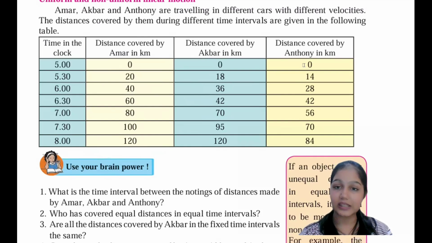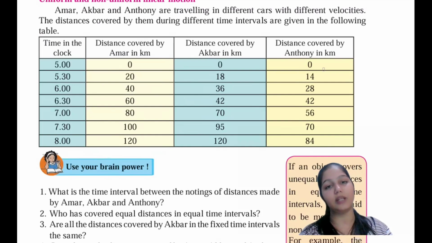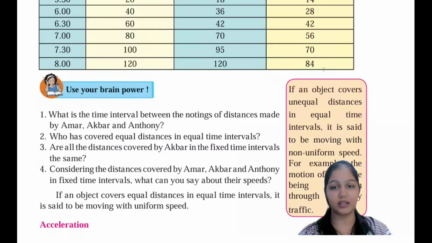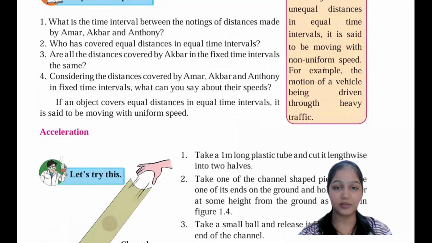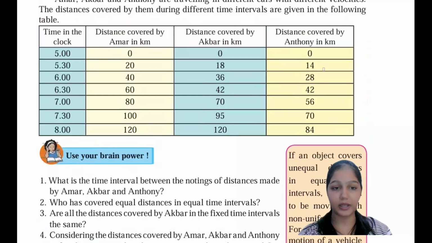Distance covered by Anthony is 0, 14, 28, 42, 56, 70, 84. This is having a 14, 14 gap. So this is also a uniform linear motion. I hope you have understood what is a uniform linear motion and a non-uniform motion and everything. So this is how you have to do it.